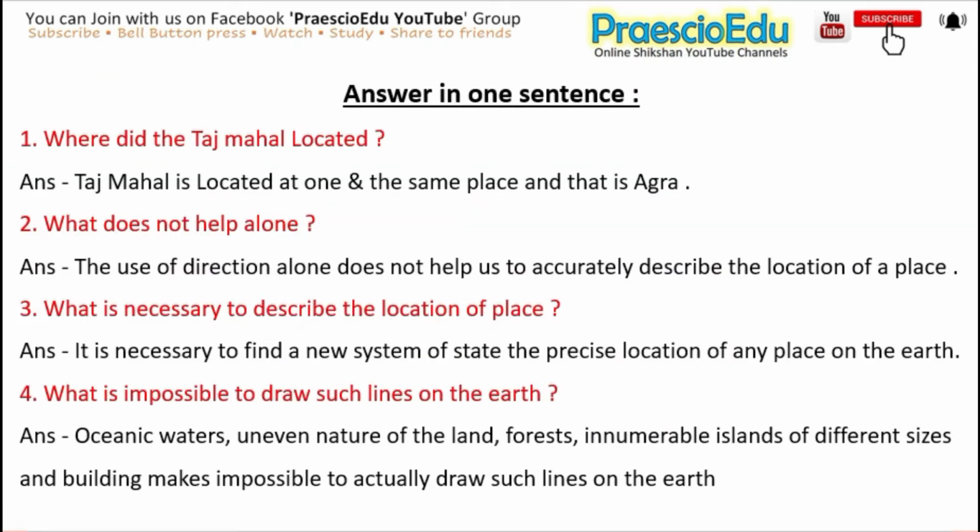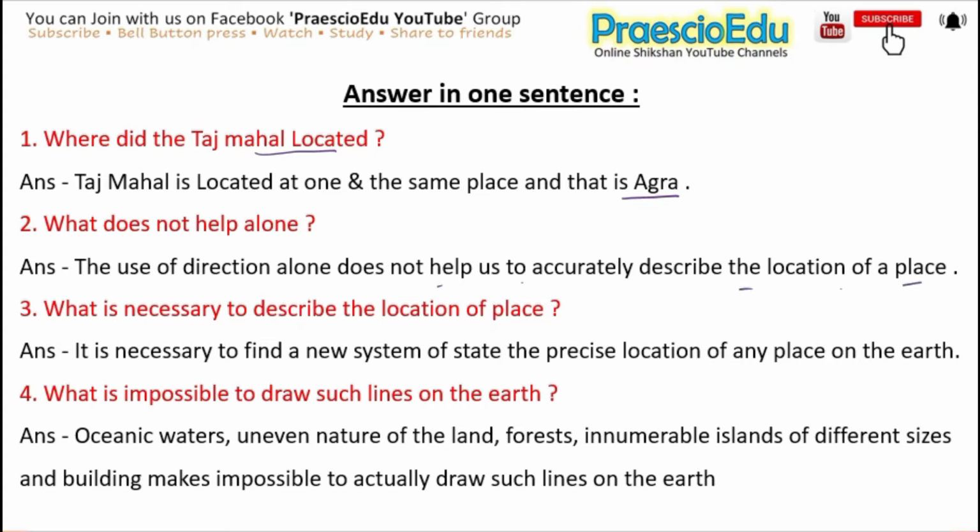So first is: answer in one sentence. Where is the Taj Mahal located? The Taj Mahal is located at one and the same place, and that is Agra. Next is: what does not help alone? The answer is the use of direction alone does not help us to accurately describe the location of a place.